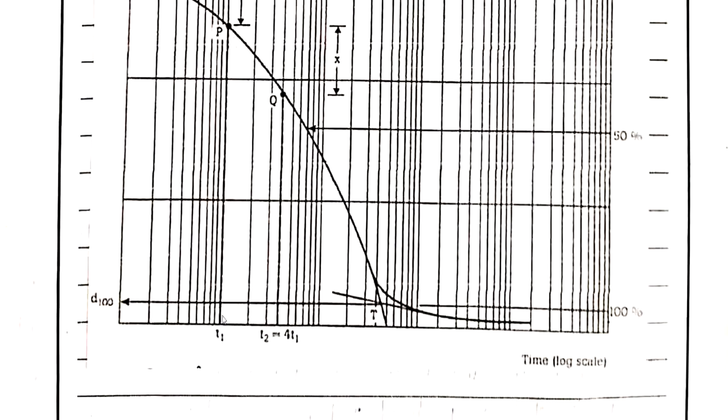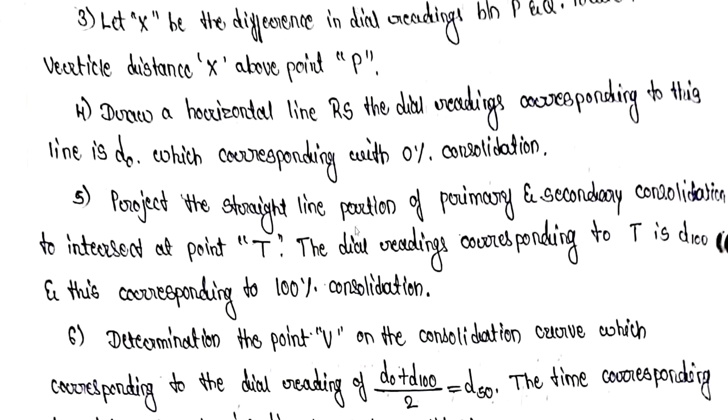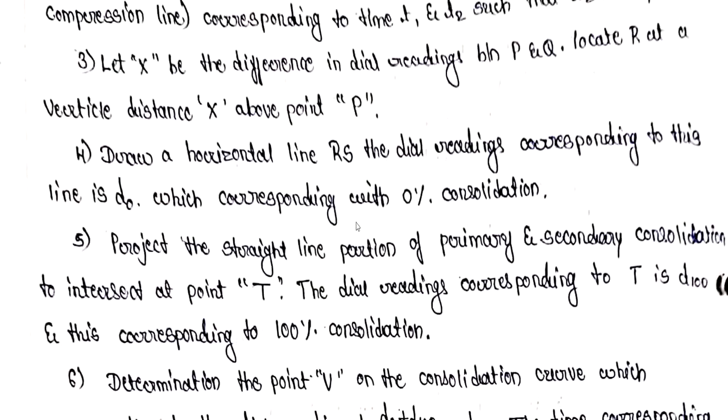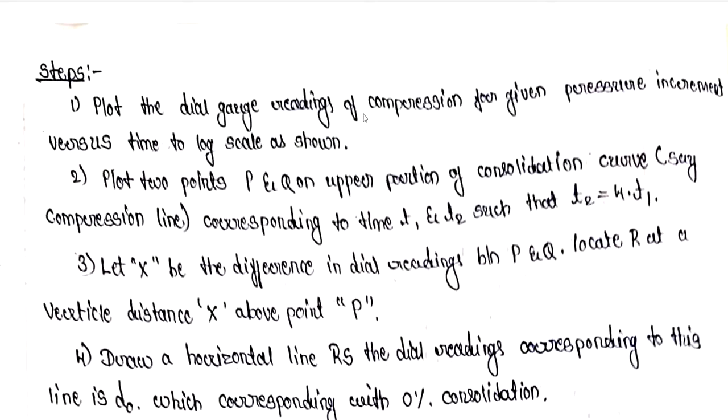If the time instant at which we are marking P is T1, then time instant at which we are marking Q should be 4 times T1. So T2 is equal to 4 times T1. Like that we have to mark P and Q on the graph. So it is a fixed procedure. There is no change. Let X be the difference in dial gauge readings between P and Q. Locate R at a distance X above the point P.